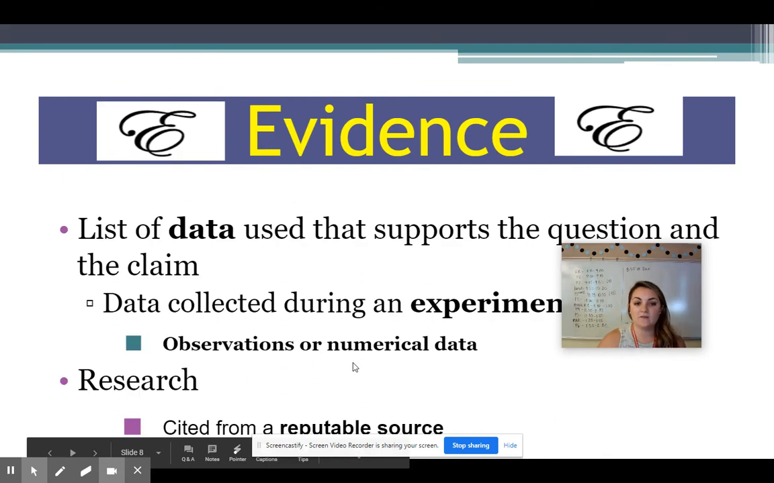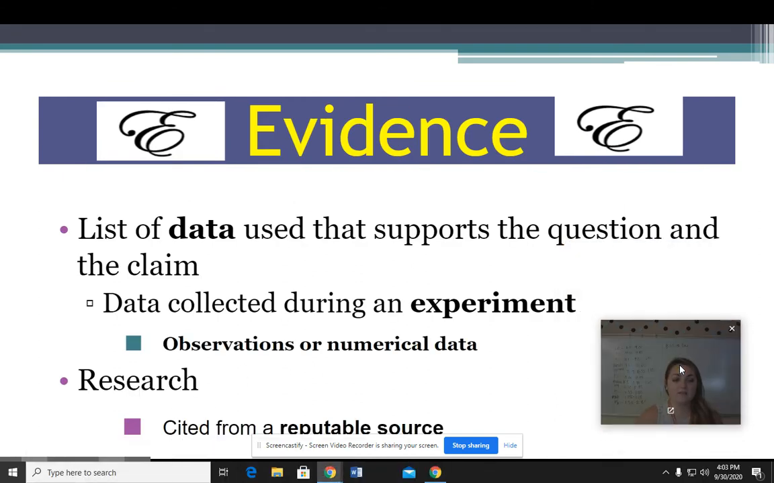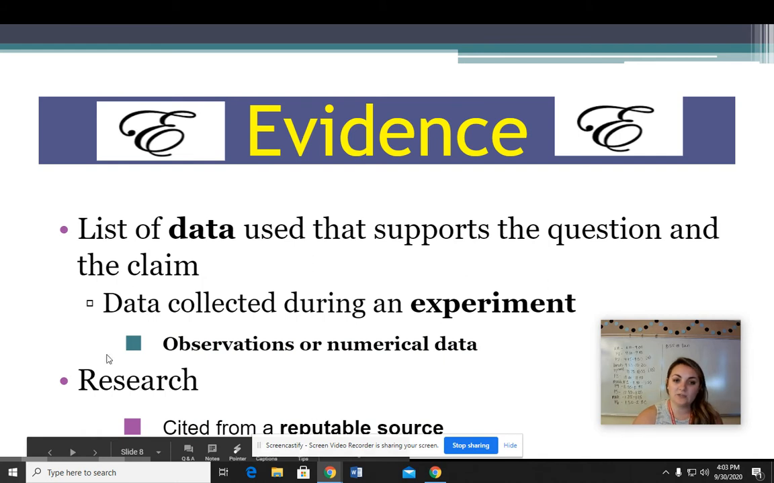The next part that we have is the evidence, and the evidence is a list of data that supports the question and the claim. The data that's collected during the experiment, and the observations or numerical data. The research that you do from a cited reputable source. So the evidence is really just all the facts of the experiment or observation, and you're just listing them, okay? The data that's collected, observations and numerical.